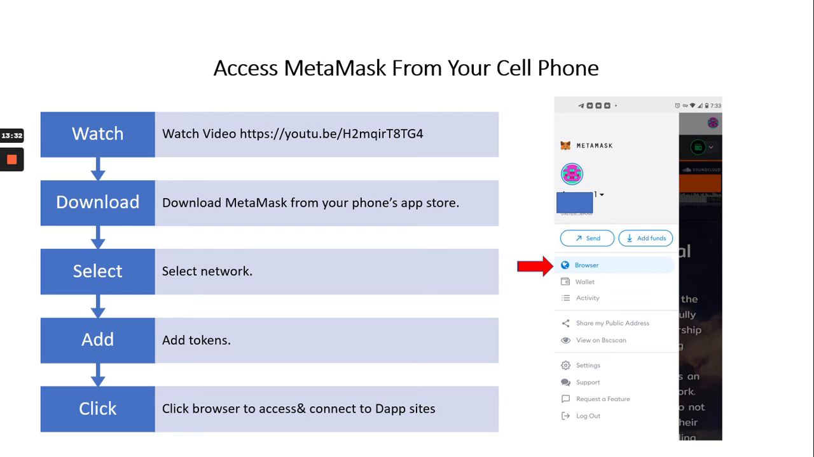You can also access MetaMask from your cell phone. You would pretty much go through the same steps as I mentioned before. You would just connect to the dApps from the browser on your MetaMask app. Okay, if you use the Chrome app or any other app for your browser, it will not work usually. You need to use the browser that's in MetaMask in order to connect to your wallet.